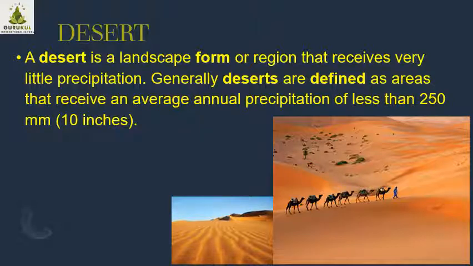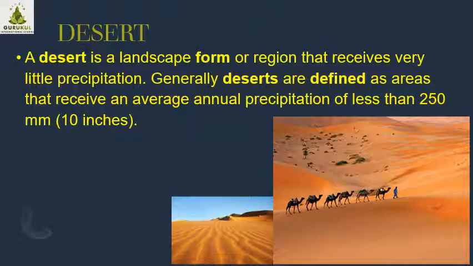Millimeter means the small lines on the scale, that is the measurement of millimeter. When you observe the scale, from the inch side and the centimeter side, there are small lines which are very close to each other. Those are millimeters. So 250 millimeters means 10 inches, not even 1 foot.